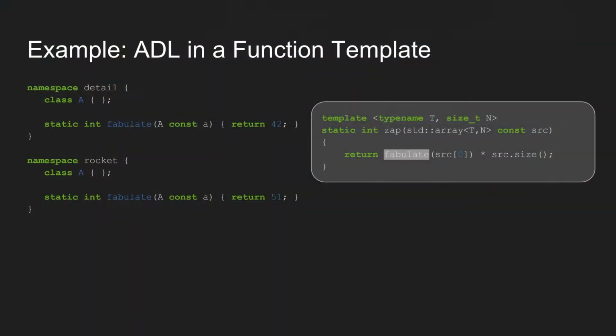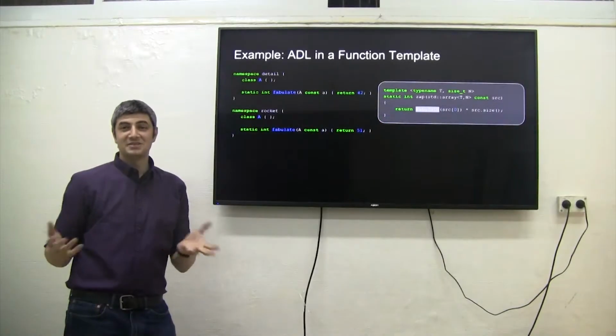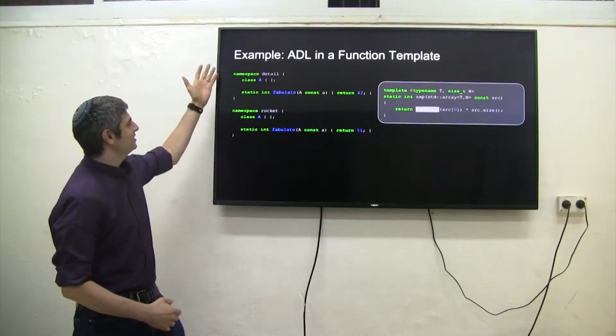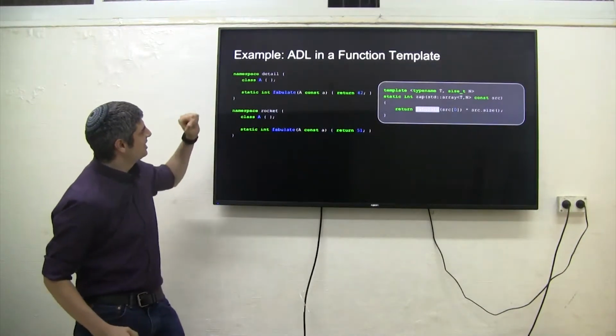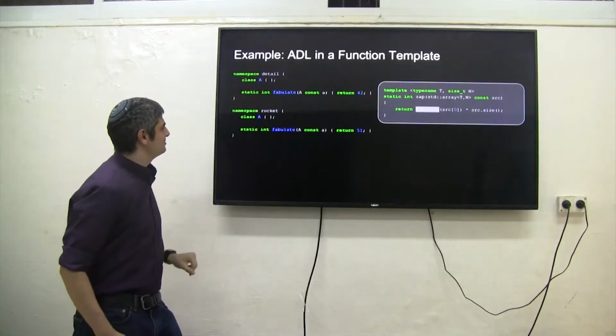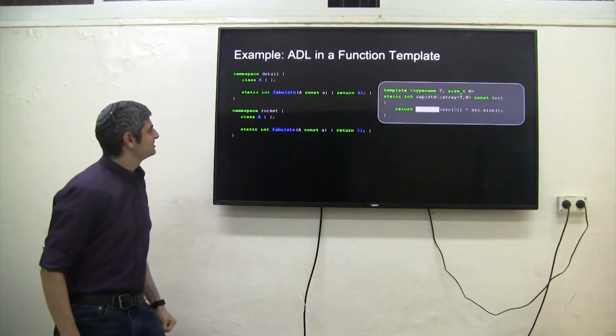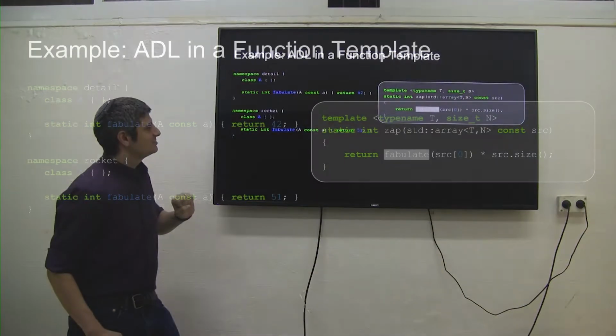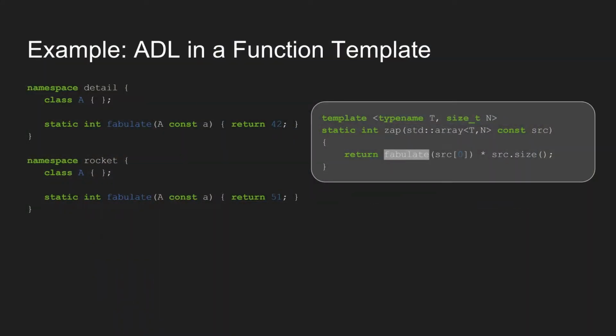Here's a slightly more complicated example where we have a function template which refers to this fabulate function. By the way, for those not getting it, fabulate is short for making something fabulous. So in this case, we have two places where we can make things fabulous. We can either fabulate in the detail namespace, or we can fabulate in the rocket namespace. In both cases, we also have a class A. That's probably confusing. Oh well, no worries.